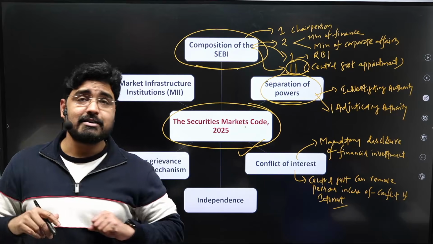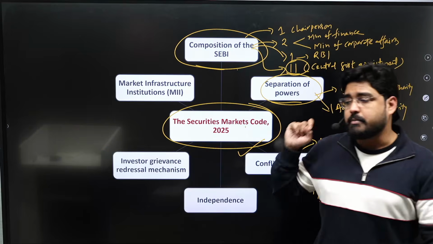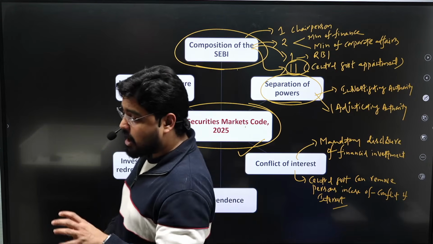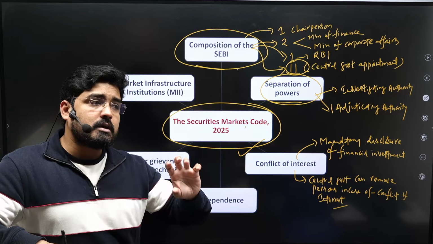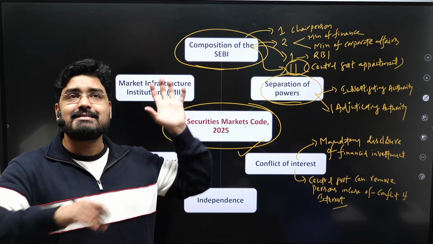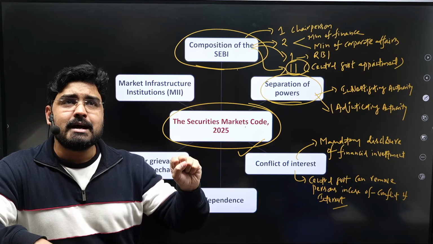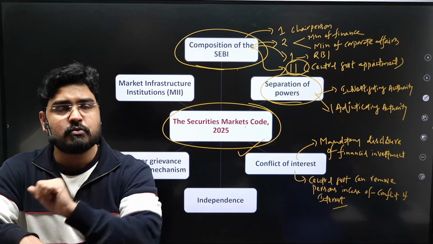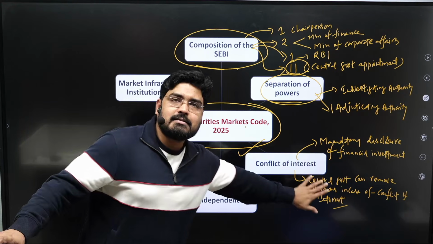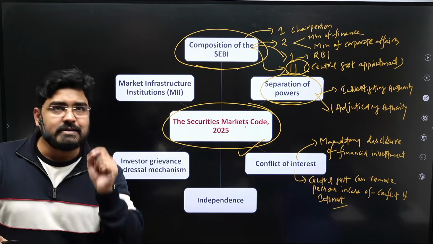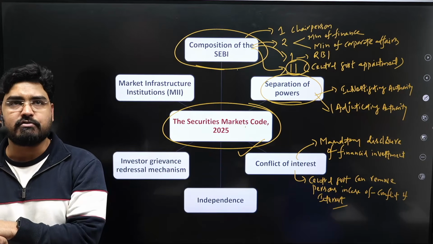You will be able to understand why this provision was introduced if you get into the case of the former SEBI chairperson, how the family members of the former SEBI chairperson were involved in certain companies where certain malpractices were allegedly done. So this is another improved governance mechanism that was introduced under the Securities Markets Code 2025.